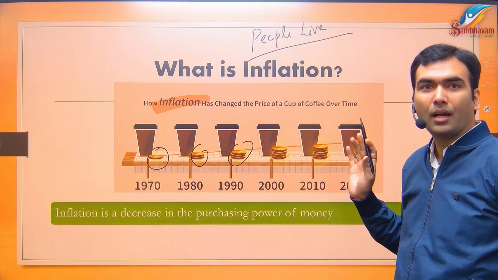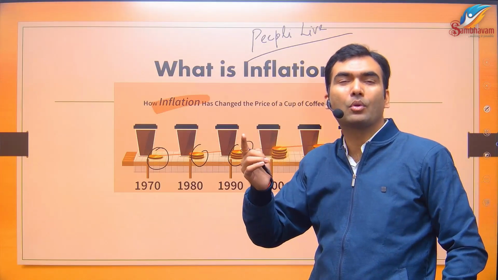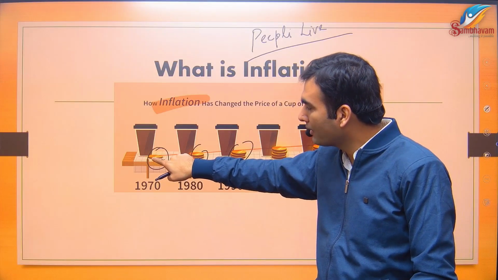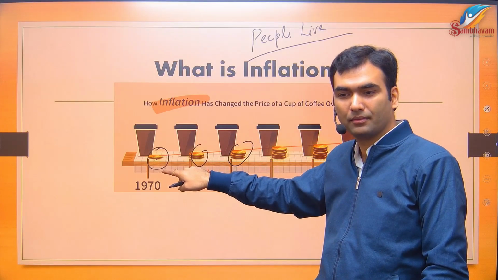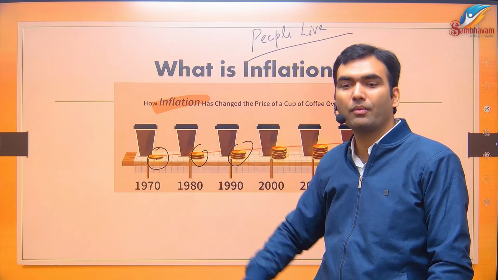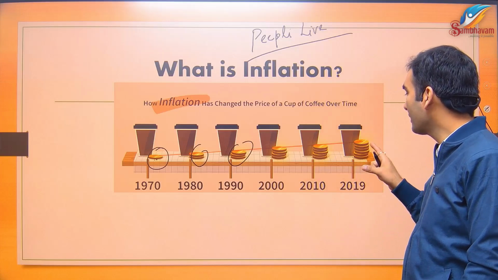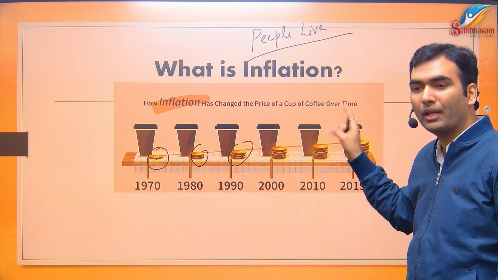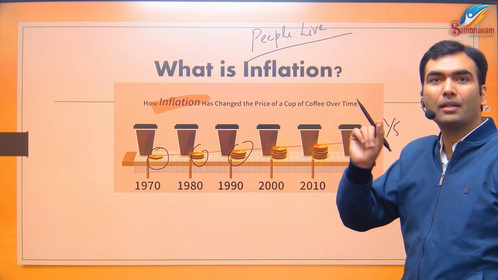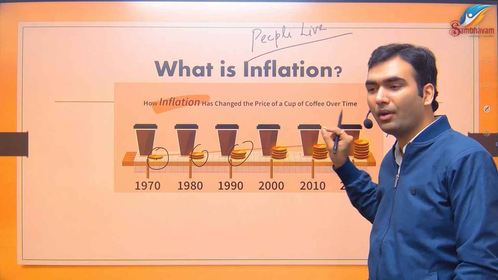Okay, so this is called inflation. What can we say in other words? If we turn this same thing around, we can see that the purchasing power of this money has reduced. Earlier, this 1 rupee was able to purchase 1 cup of coffee, but in 2019, this 1 rupee is only able to purchase probably 1/5 of a cup of coffee. So in other words, we can say that inflation is reduction in purchasing power of money.